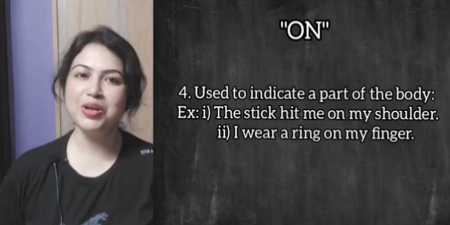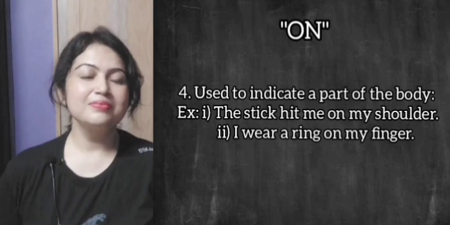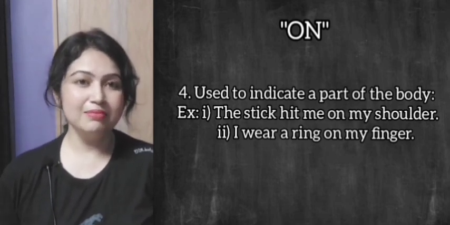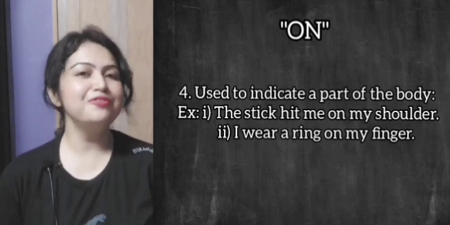To indicate a body part, we can use on. For example, the stick hit me on my shoulder. I wear a ring on my finger.